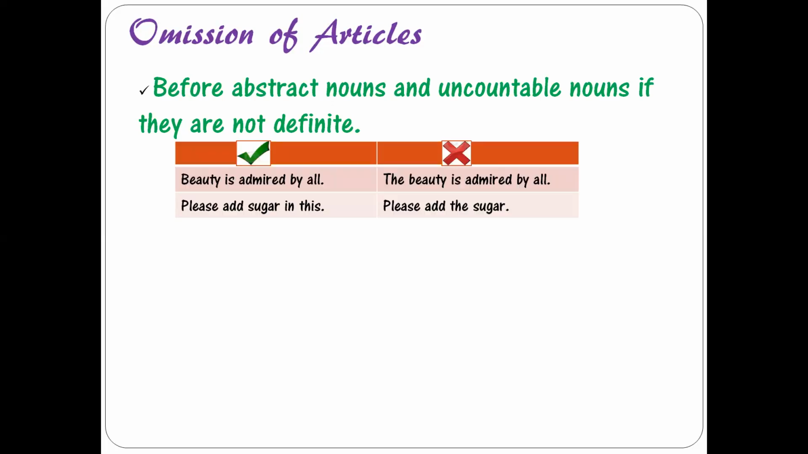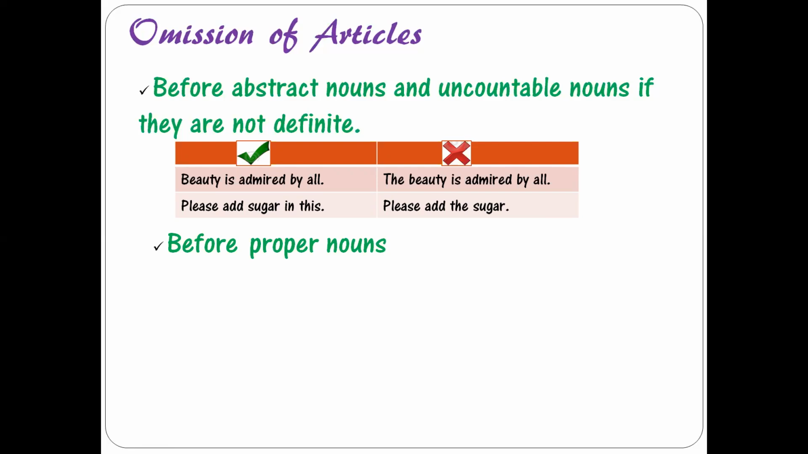Like, beauty is admired by all. It is a right way of using it. But if we say the beauty is admired by all, it is wrong. Beauty is an abstract noun and we should not make use of any article before beauty. Please add sugar in this. Correct? Please add the sugar. Here it is wrong because sugar is uncountable. So you cannot make use of article the unless and until it had been made specific.